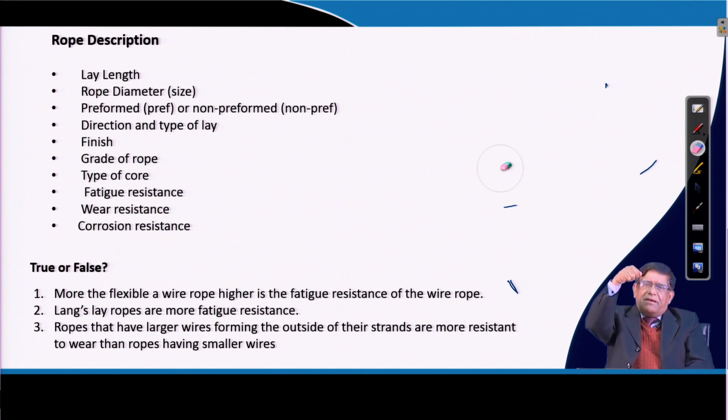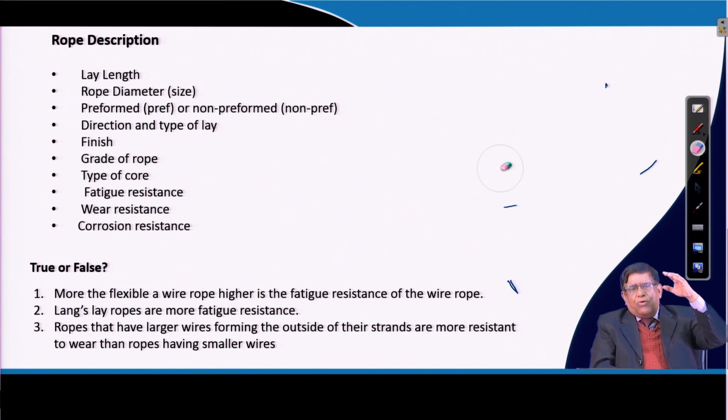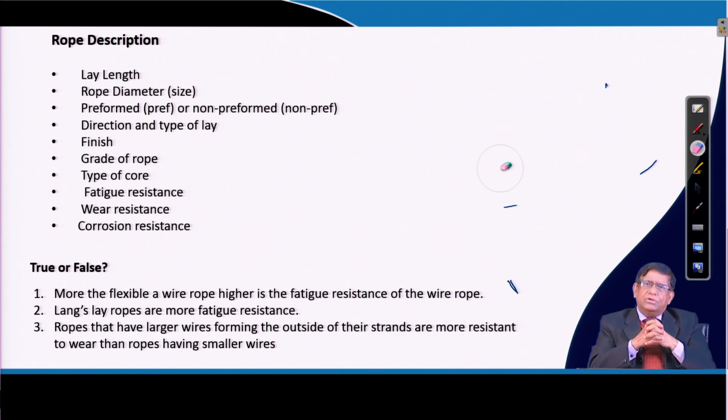Now, its own self weight, it can get extended, because then it may rupture over there. So, that is why for safety purposes, you will have to find out to what length the rope will have to work. Depending on that much load, that strength should be there. Even if it elongates, it should withstand. So, those load calculations are very important in wire rope design.